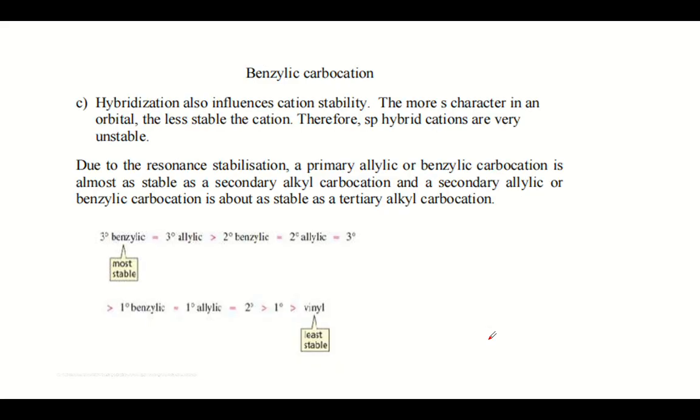Now the fourth factor that decides the stability is the s character or the hybridization. The hybridization determines the s character in a molecule.